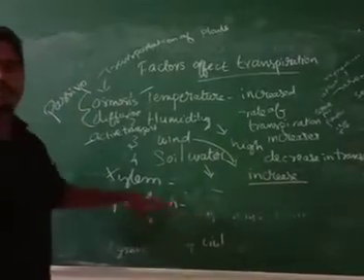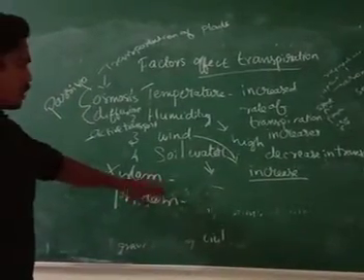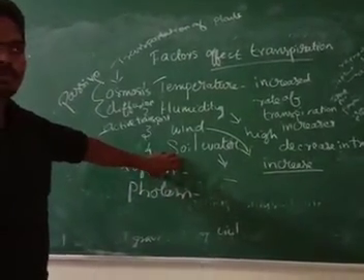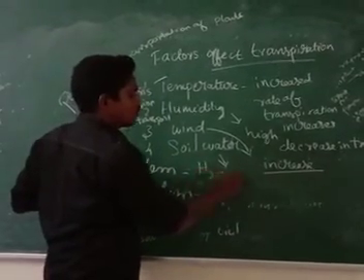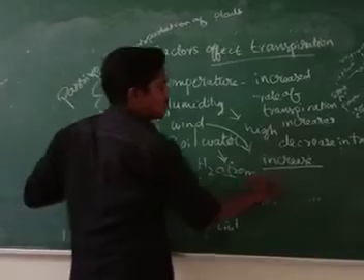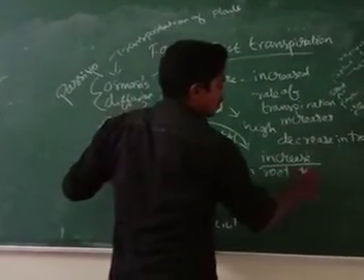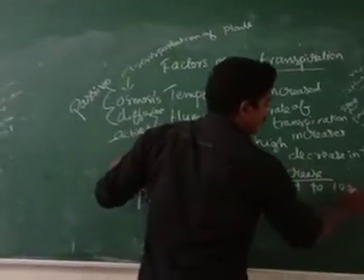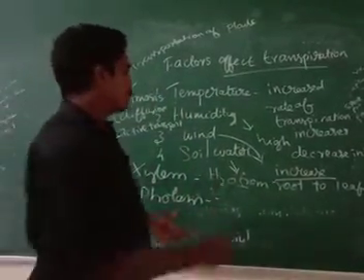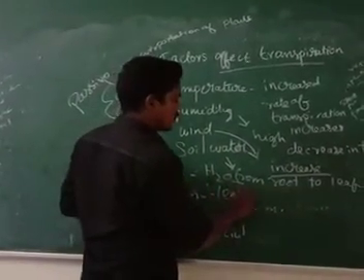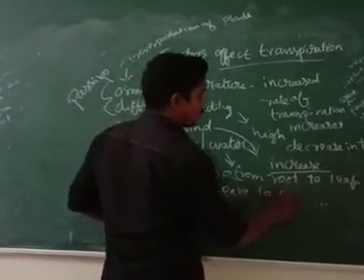Xylem and phloem are the main two tissues used for transportation. I told you xylem is used for carrying water, H2O, from the root to the leaf, and phloem is used to carry food from the leaf to all parts of the plant.